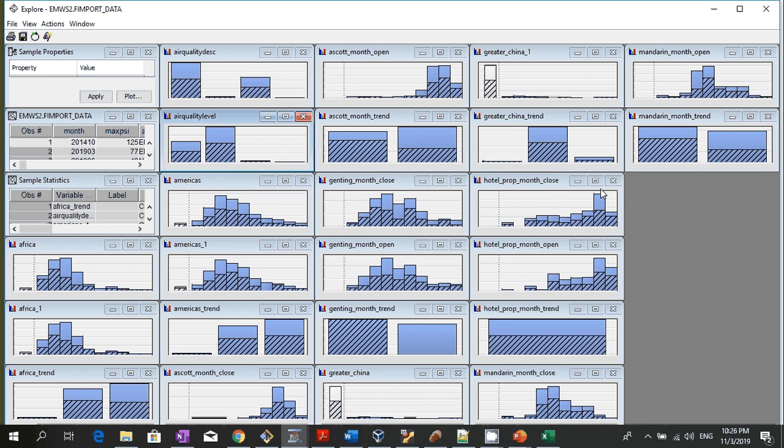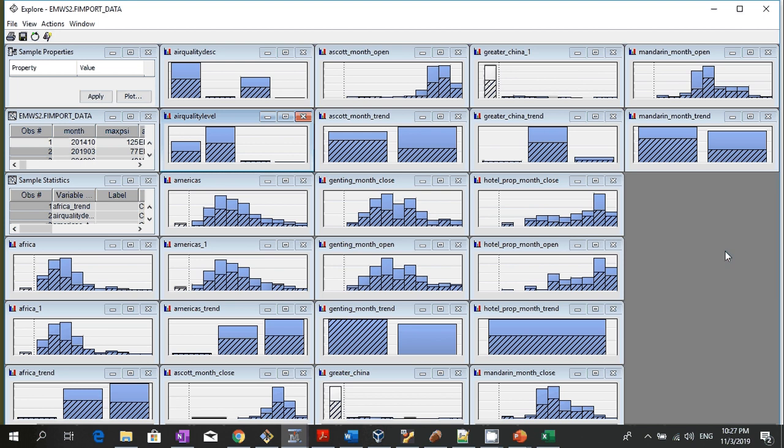Alright, now let's try to relate this with the other shares. Okay, so we see here we have the Mandarin month trend. You can see that when Genting Singapore is on the downtrend, the majority of the time the Mandarin hotel is on the downtrend as well, so you take a bigger ratio.